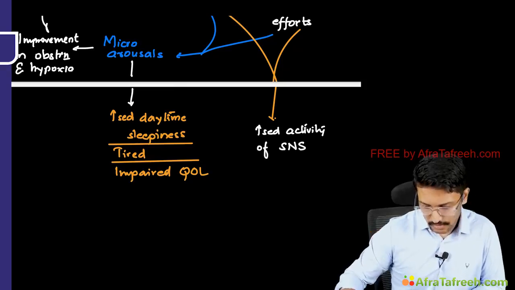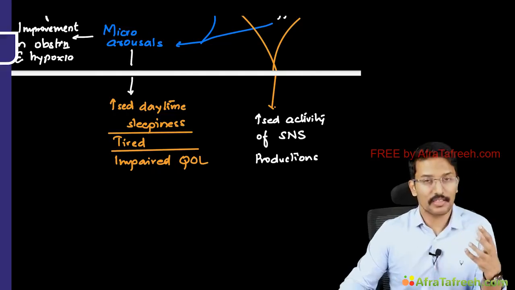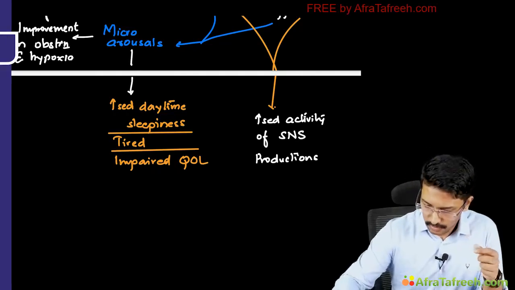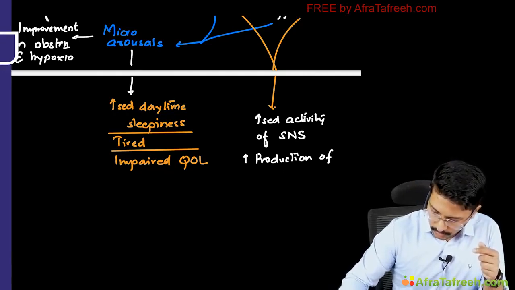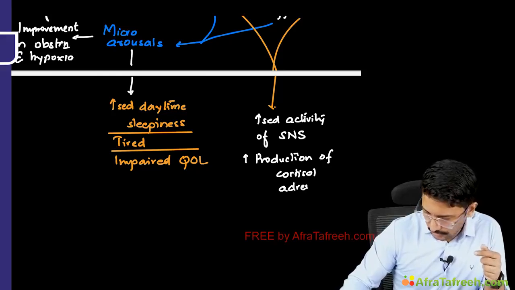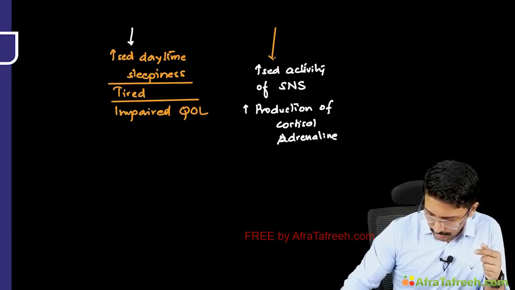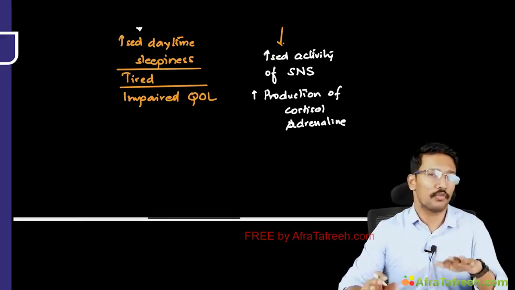There will be production of hormones which are generally considered as counter-regulatory hormones, right? Like for example, increased production of cortisol, adrenaline.